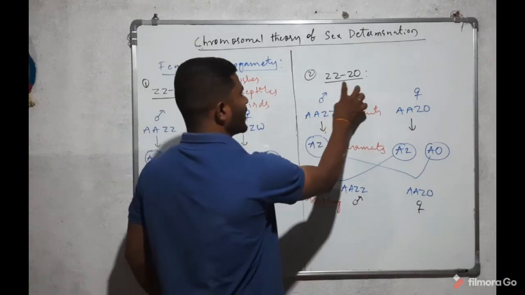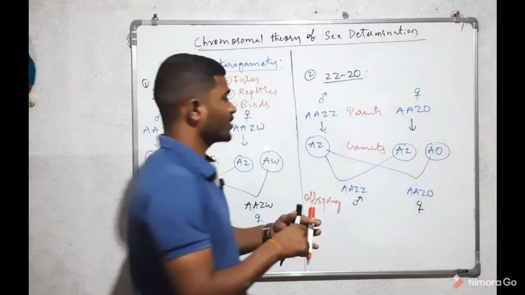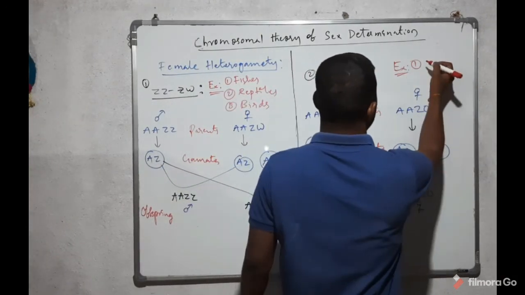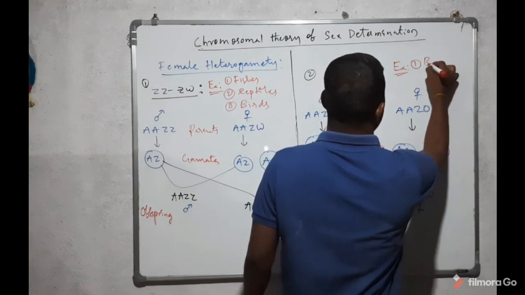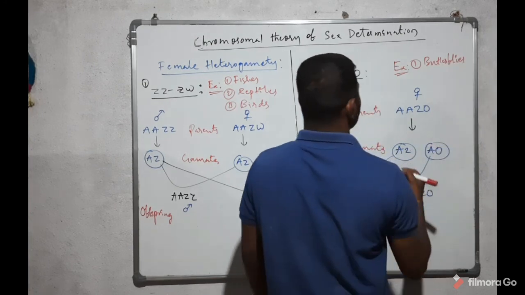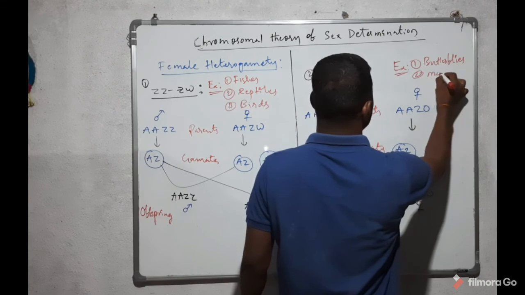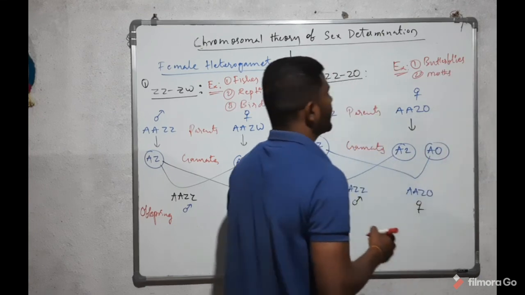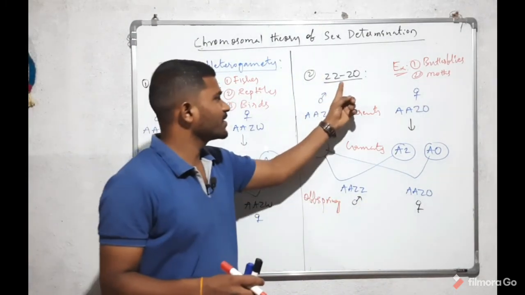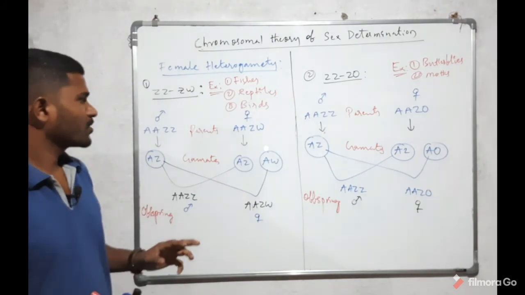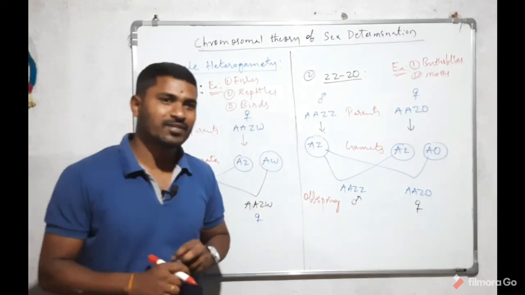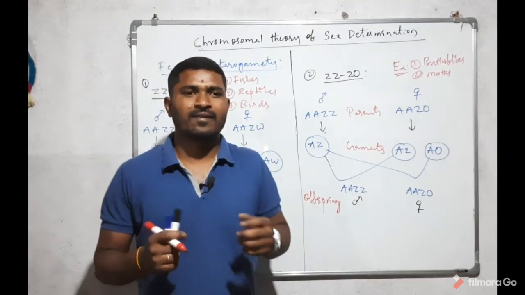Examples for the ZO type of female heterogamety: number one, butterflies; number 2, moths. These are the examples for the female heterogamety, that is ZO type. So this is the total explanation for the chromosomal theory of sex determination. Okay, thank you.